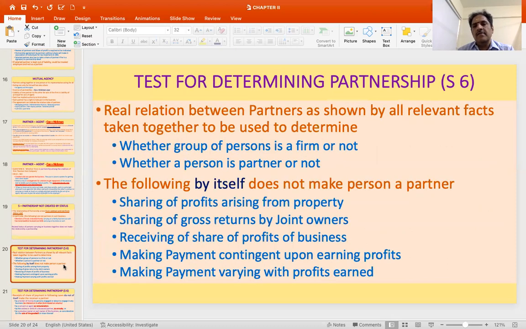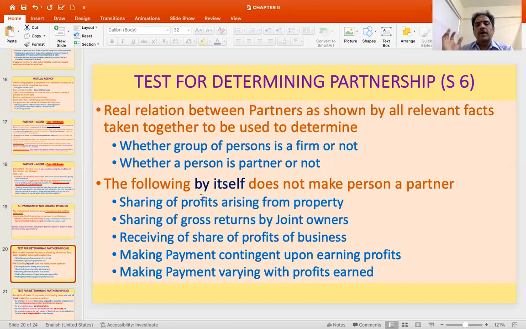Then section 6 says how do you determine whether a relationship is a partnership and whether the person who is acting is a partner or not? The real relationship between partners, as shown by the relevant facts taken together, should be used to determine whether a group of persons is a firm or not. And second, whether the person who is operating in this group is a partner or not. So it has to be based on the facts and circumstances of the case and the terms of the agreement.